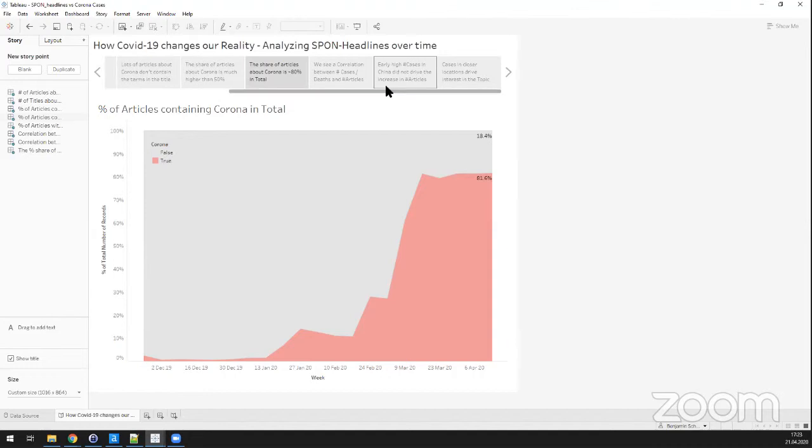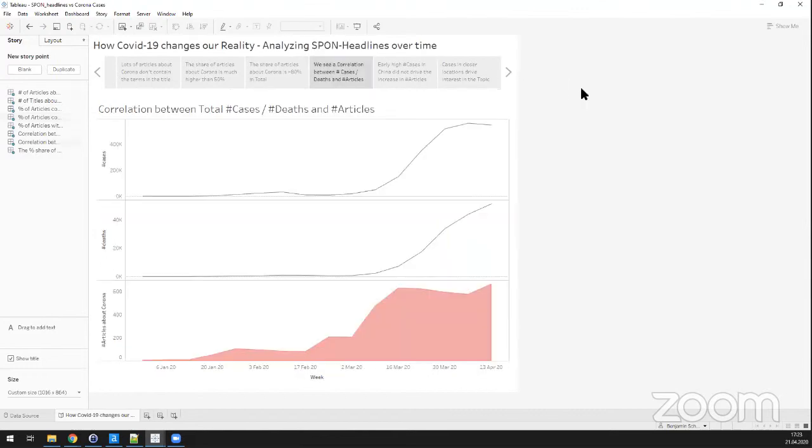And then, of course, let's have a look at the number of cases and deaths and the number of articles, and whether there is a correlation. So what we can see here is really just the number of cases and the number of deaths as 2 curves.